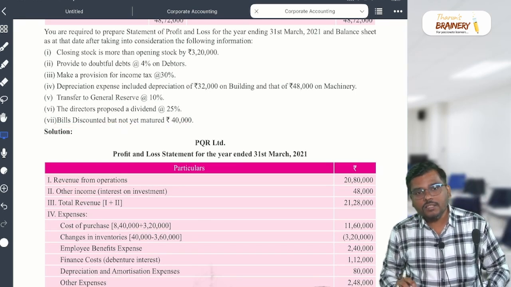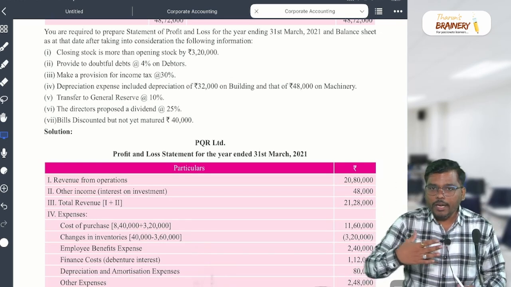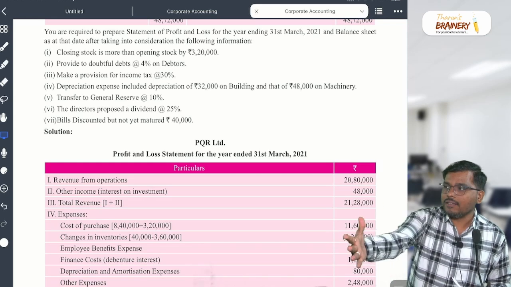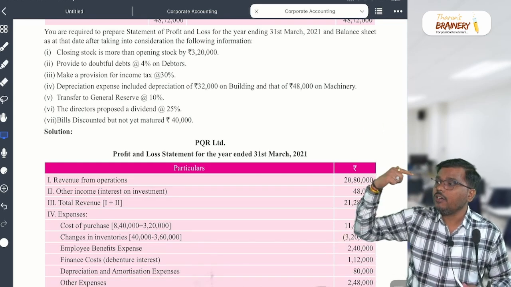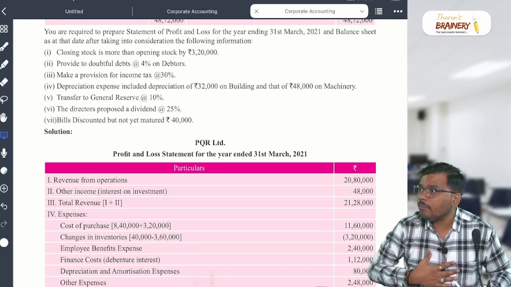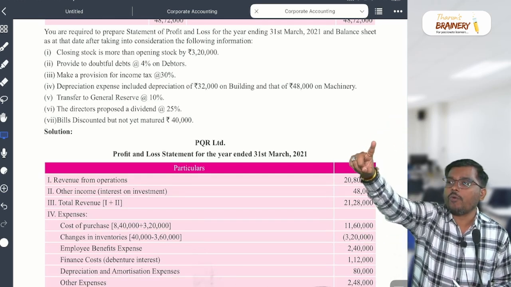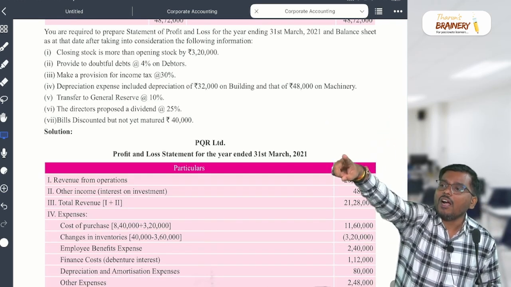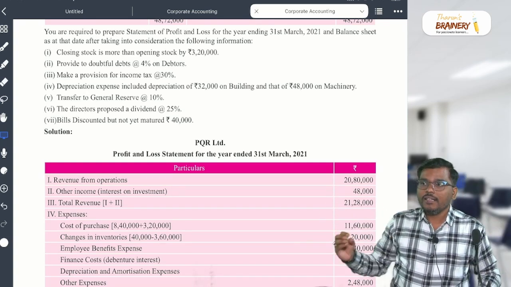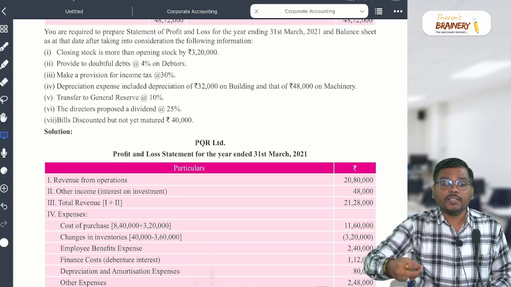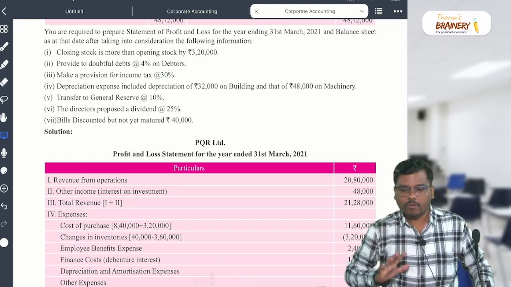This is also a contingent liability. Whenever we discount a bill with a bank, the primary responsibility to settle the bill is the drawee's, not the drawer's. The drawer is the one whose signature is on the bill. Correct? So the primary responsibility to settle the bill is the drawee's. If he fails to pay, then we have to pay. It becomes your contingency. This we have discussed in the bills of exchange chapter. Somewhere across, you might have studied it.